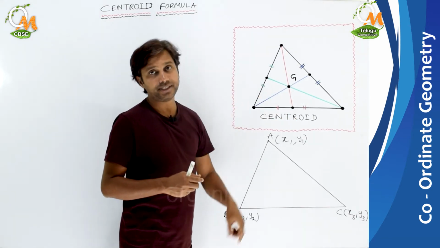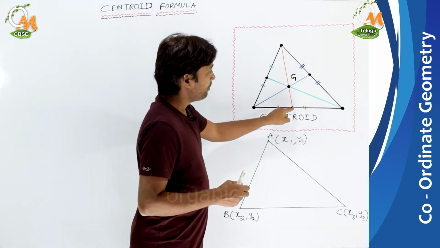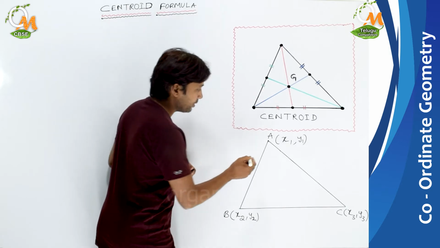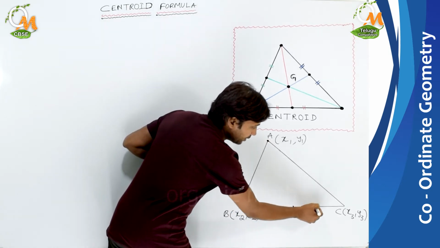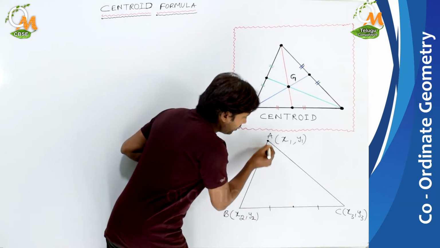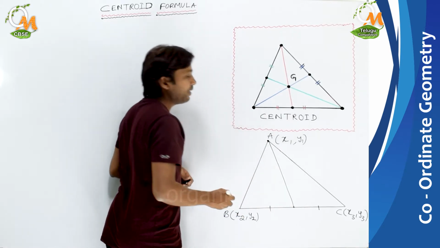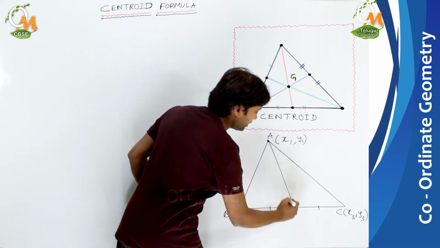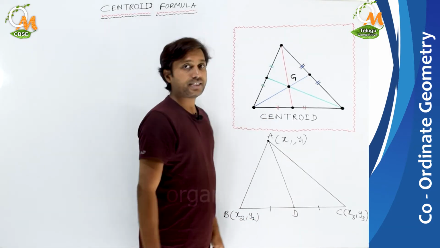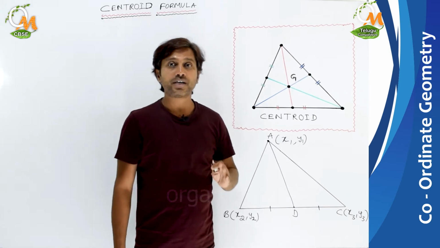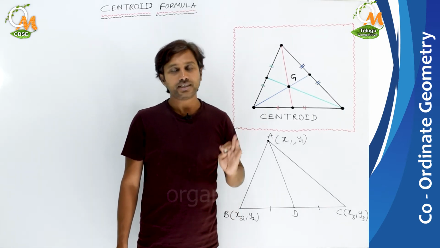And what is meant by median? Median means a line drawn from vertex to midpoint of opposite side. Let me show you here. See here, this is the vertex and let this be the midpoint of side BC. Now the line joining this vertex to this midpoint would be your median. Like that, how many medians will be there in the triangle? 3 medians. All will be concurrent, means all will meet at the same point.